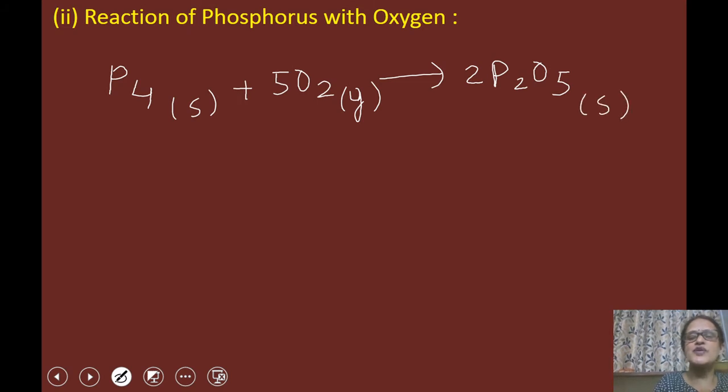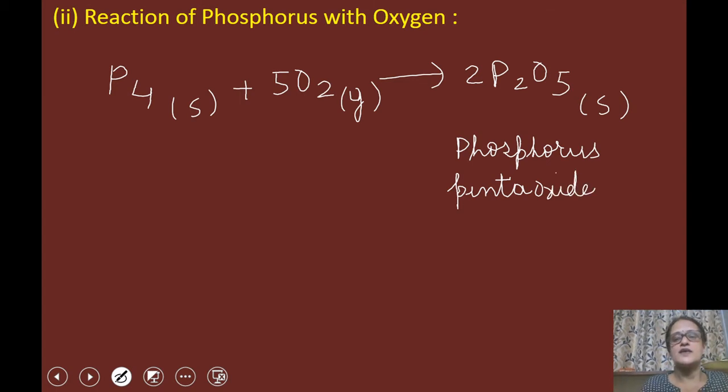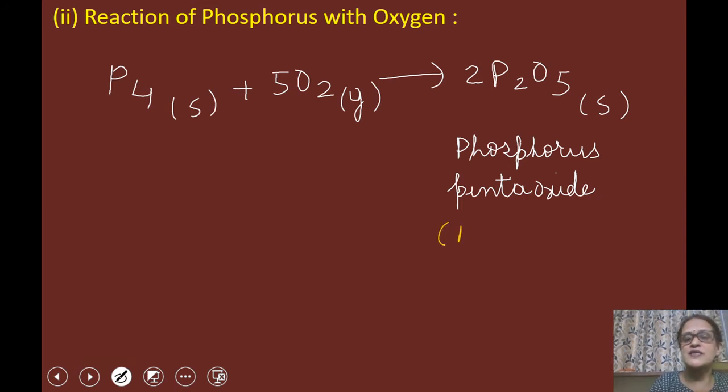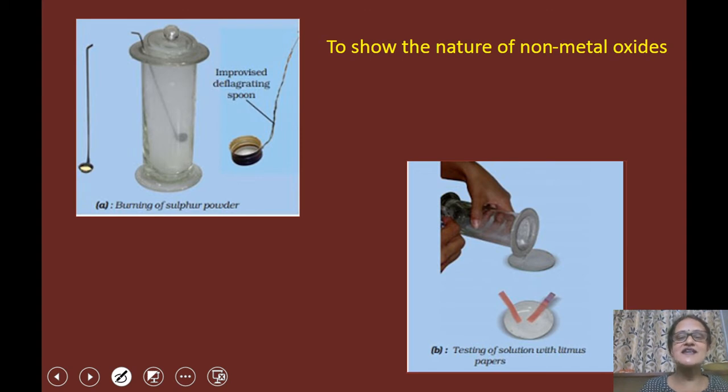So the name of P2O5 is phosphorus pentaoxide. This phosphorus pentaoxide is also an acidic oxide. It is an acidic oxide because on dissolution in water it forms acid. Phosphoric acid is formed.